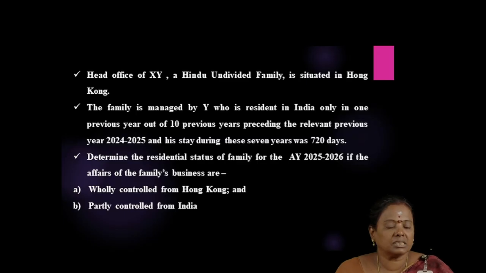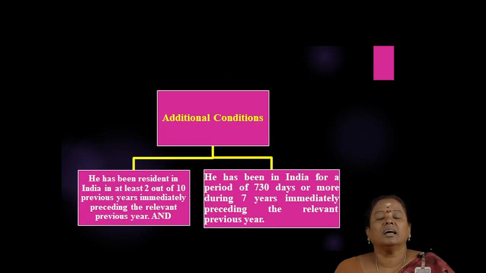The two additional conditions are: the Karta must be a resident in India during 2 out of 10 previous years, and he must be in India for a period of 730 days during the 7 years immediately preceding the relevant previous year.